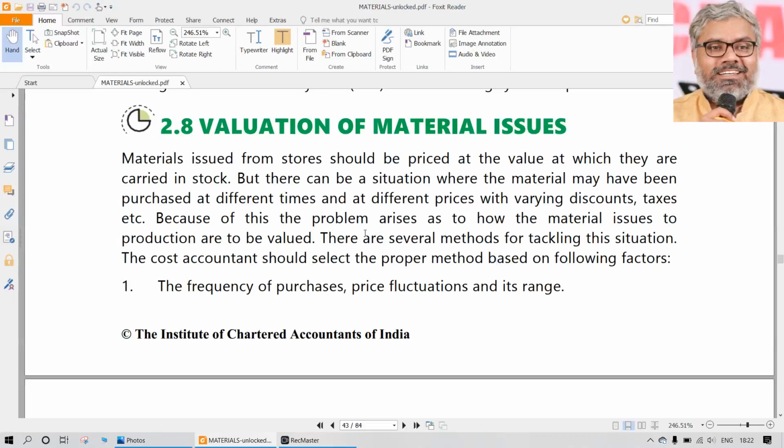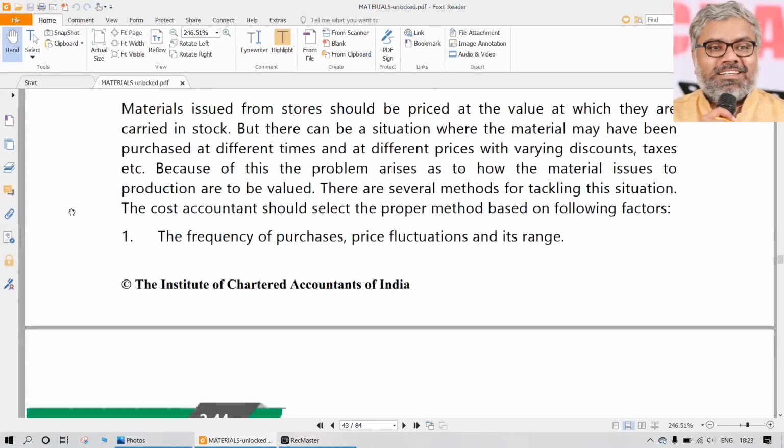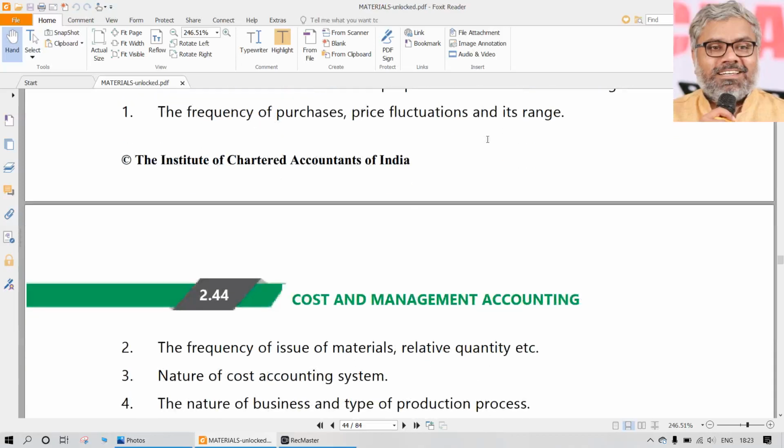So that is all, once again, core practical procedural issues which may not be that relevant as far as the examinations are concerned. But out of general interest, you may go through that materials issue procedure. Material procurement procedure is important. From an examination point of view also, theory questions will come from the materials procurement procedure. But the materials issue procedure is just a generic one. You can generally go through that. So same way the valuation of material issues also.